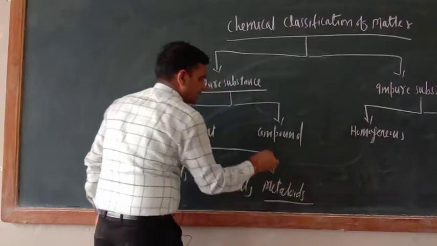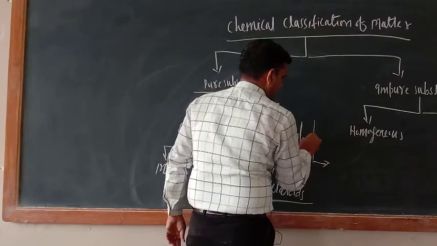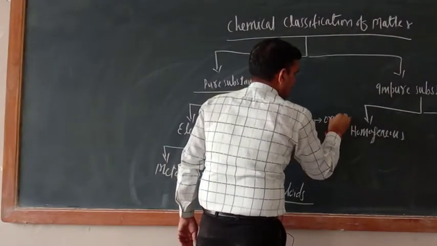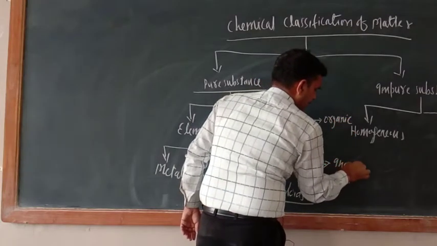Just see, compound can also be classified: organic compound and inorganic.